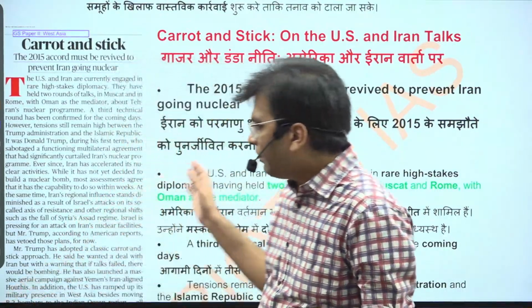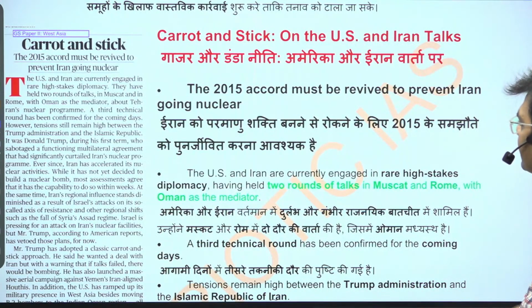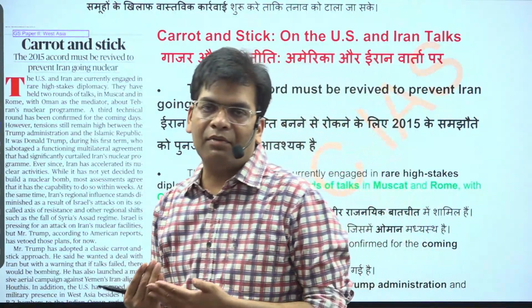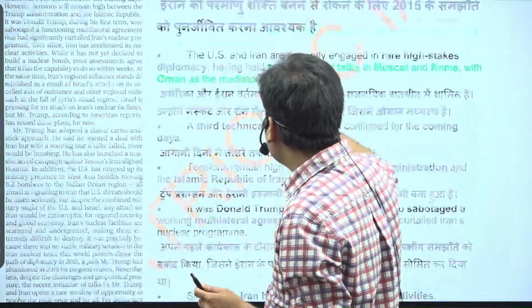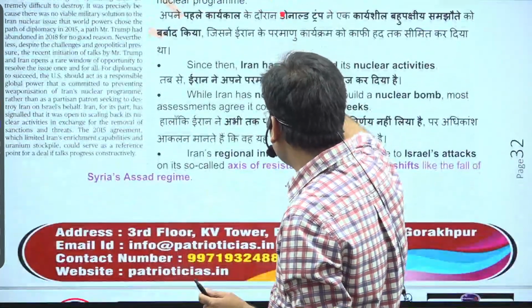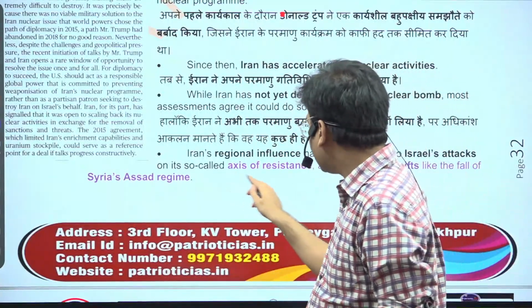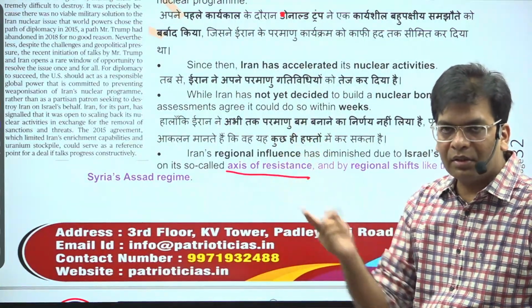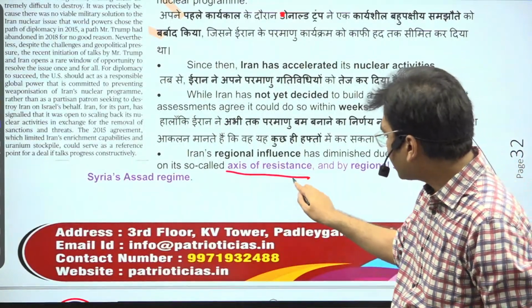The next news that we will see is carrot and stick in the US and Iran talks. Here you will see that we have already seen that Iran is on the back foot, and it is on the back foot because all its proxies in West Asia are defeated. Israel has defeated this axis of resistance. Axis of resistance means Hamas, Hezbollah and the Houthis, which were being supported by Iran.